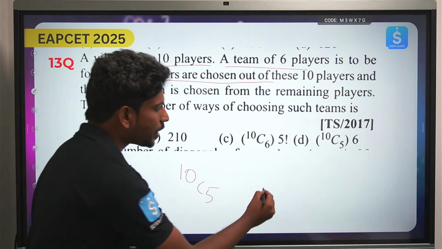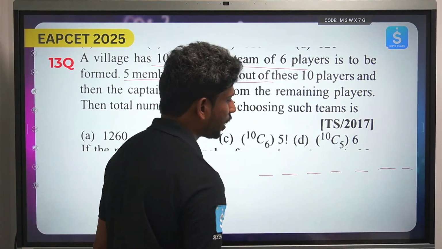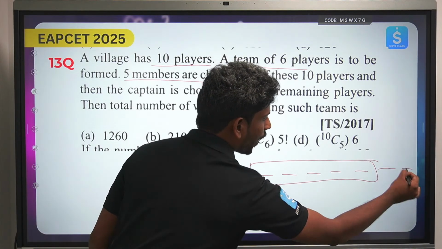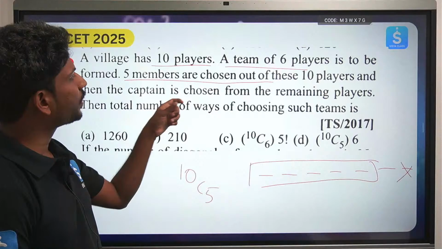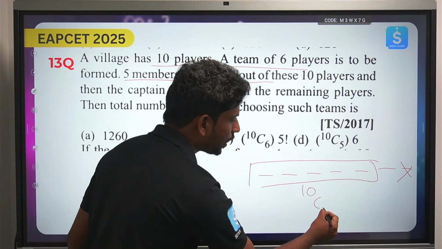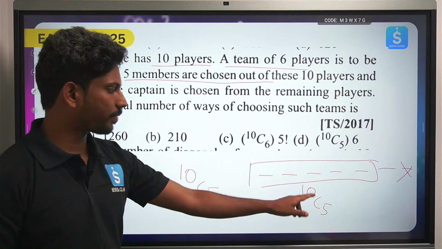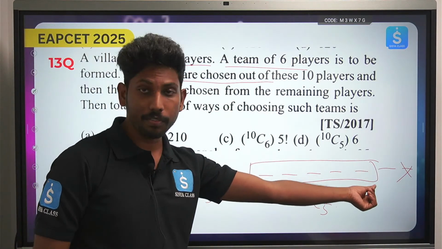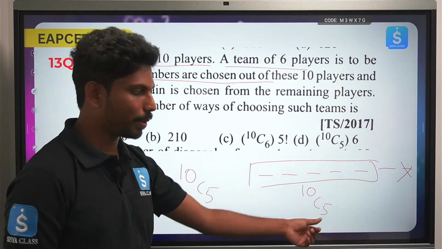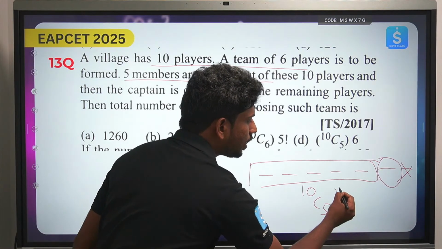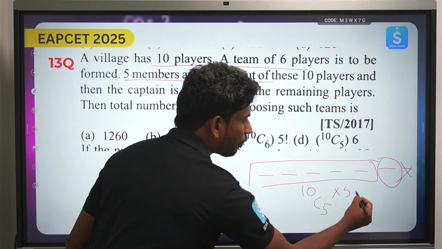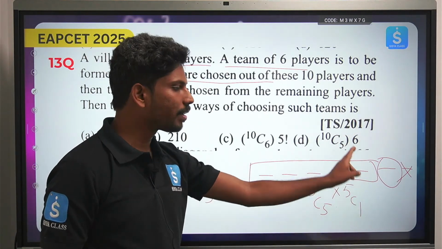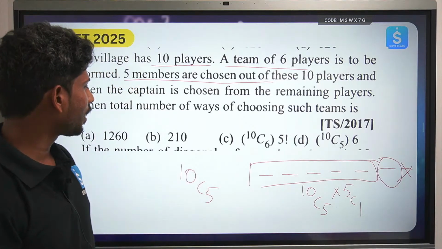In total you have 6 players. These 5 players, 1 2 3 4 5, can be chosen from the team of 10 players in 10C5 ways, right? Once you have chosen these from the 10 players, there is one more player we need to choose, and how many people are left out? 5 people. So we will be choosing this one left out person, who is meant to be the captain. That will be 5C1. So this you can take in 10C5 ways and this will be 5C1. So 10C5 into 5C1 will be your answer.